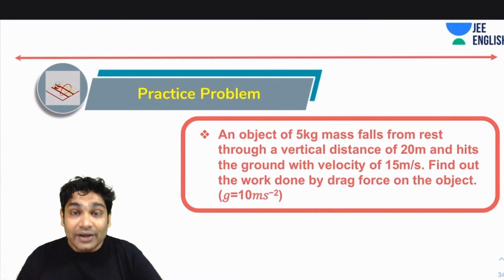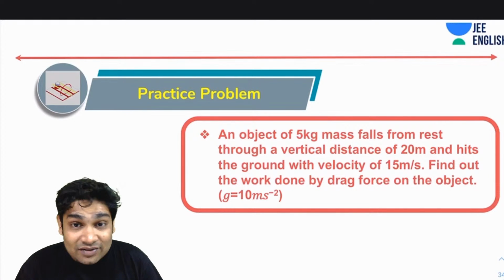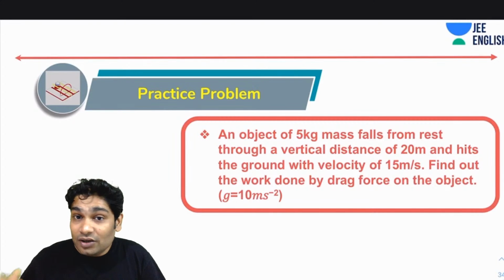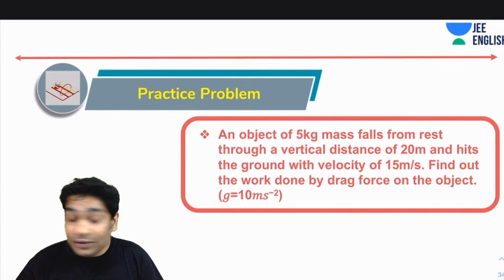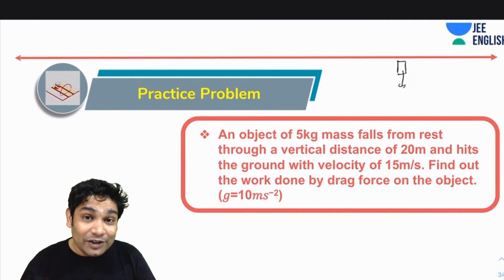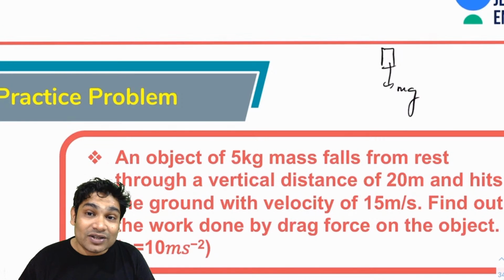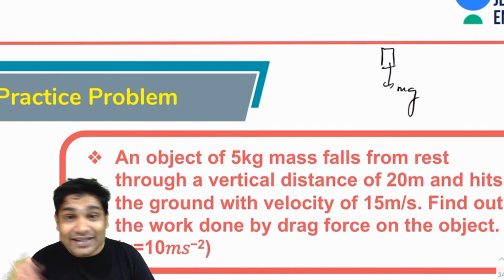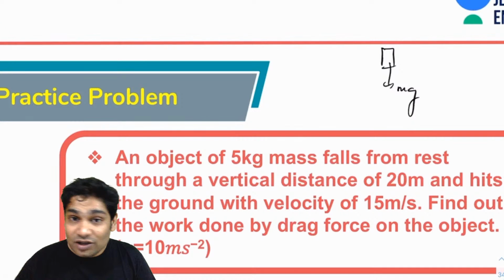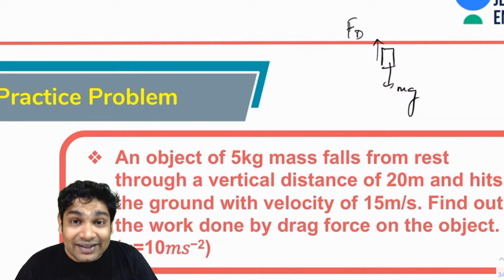Alright, so here the point is that this is another application of work energy theorem. In practical life, whenever a block is dropping down, mg is not the only force acting on it. So of course, there is mg. Then there might be drag forces. What is a drag force? Drag forces mean resistive forces, like air resistance. So F drag, let's call it Fd. There are two forces acting on it, mg and the drag force.